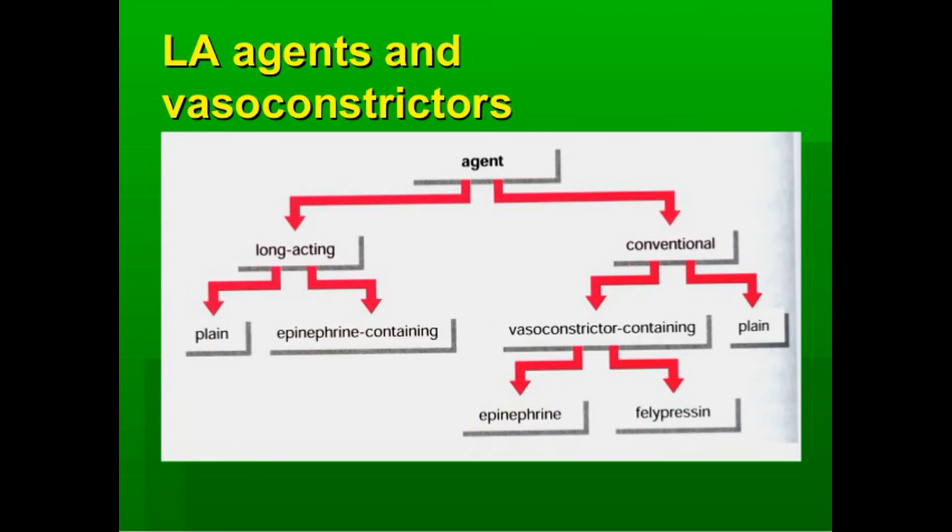Another is the classification of LA agents and the vasoconstrictors. According to this, they can be long acting and conventional. In the long acting, they can be plain or epinephrine containing, that is adrenaline containing. And in the conventional, they can be vasoconstrictor containing or plain. In vasoconstrictor or adrenaline containing, the agent can be epinephrine or it can be felypressin.